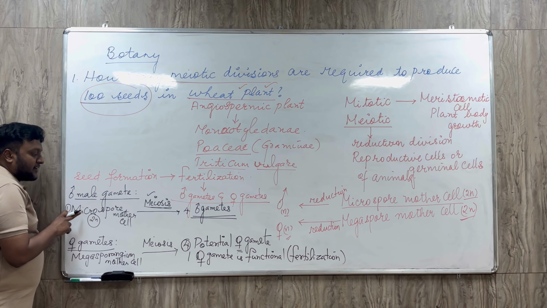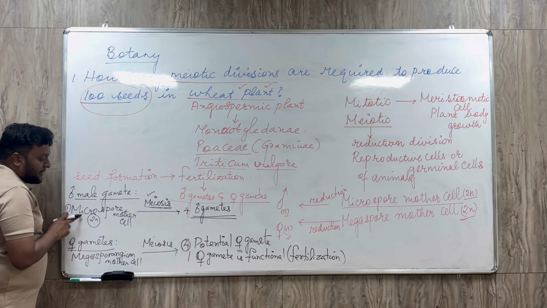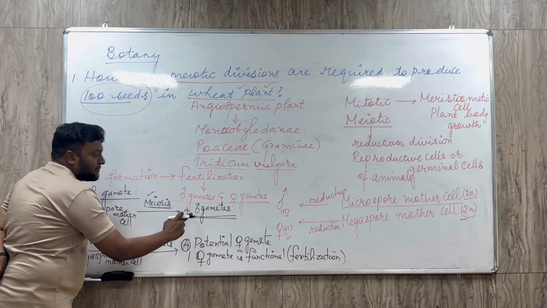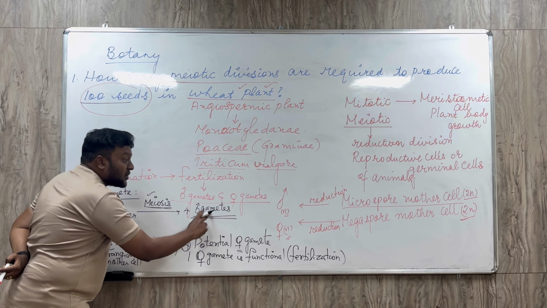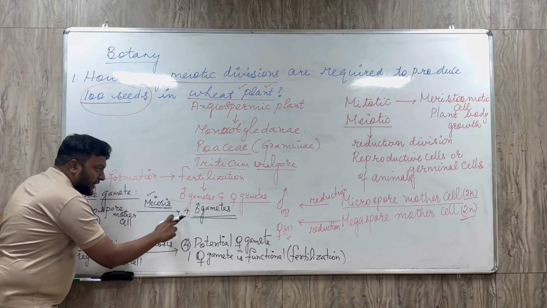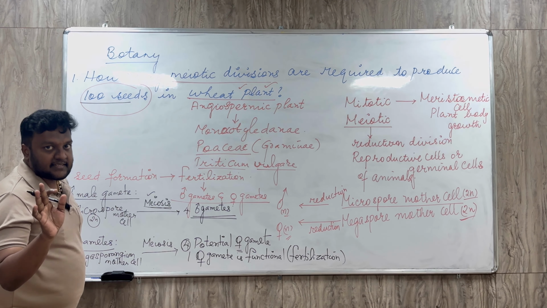So, as far as male gametes are considered, the microspore mother cell undergoes meiosis and produces how many male gametes? 4 male gametes. All these 4 gametes are functional. All these 4 gametes are viable enough to fertilize the egg cells.